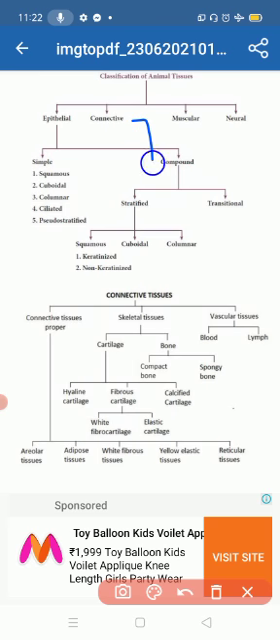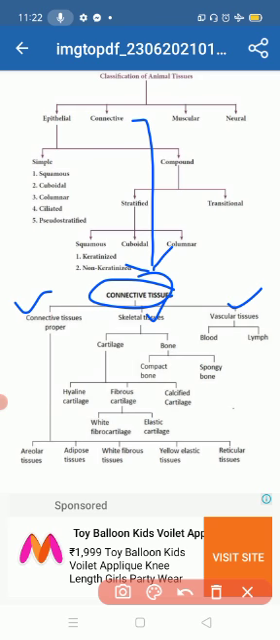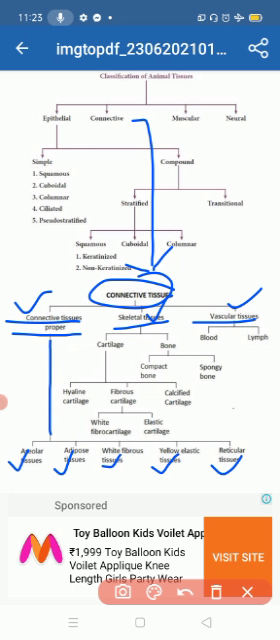Now, connective tissue. Connective tissue is mainly divided into three forms: connective tissue proper, skeletal tissue, and vascular tissue. Connective tissue proper is divided into areolar tissue, adipose tissue, white fibrous tissue, yellow elastic tissue, and reticular tissue. Skeletal tissue is divided into two forms: cartilage and bone.